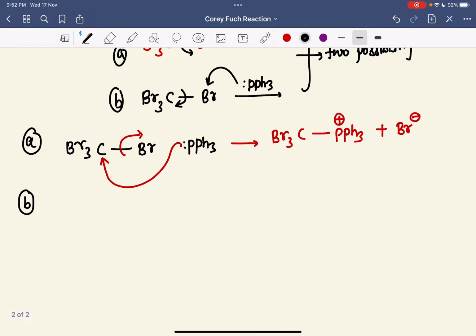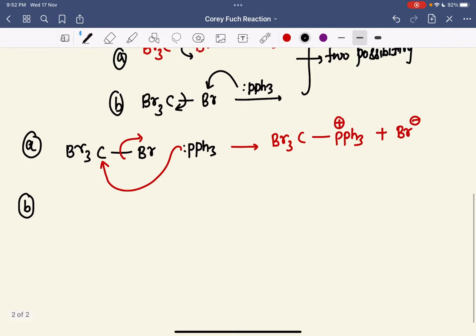So let's see here. I am doing the B pathway. What will happen here? Just write CBr3 here, and here is a Br, and we are doing a reaction with PPh3, right? PPh3 has a lone pair here. You know that if it attacks on the bromine, then this carbon will leave, CBr3 minus will leave. So what will form?